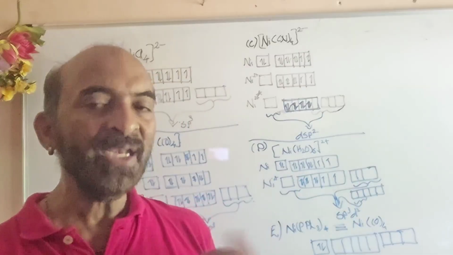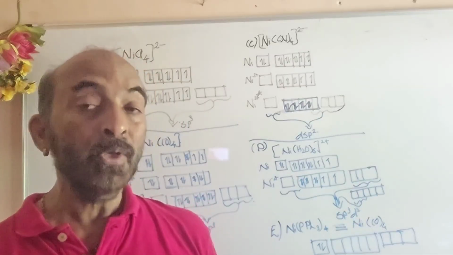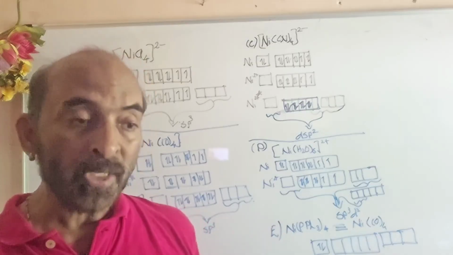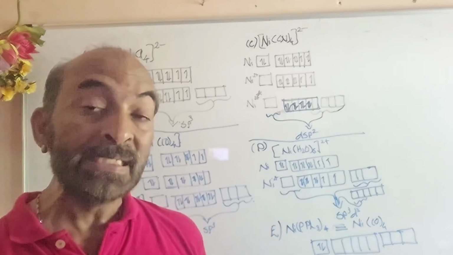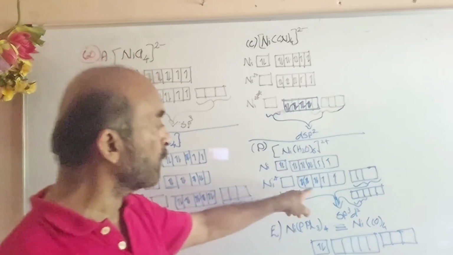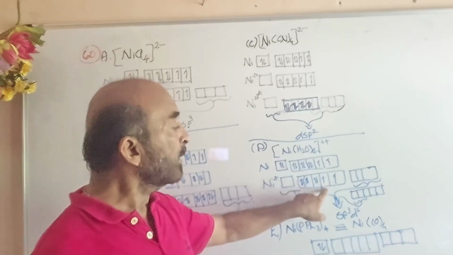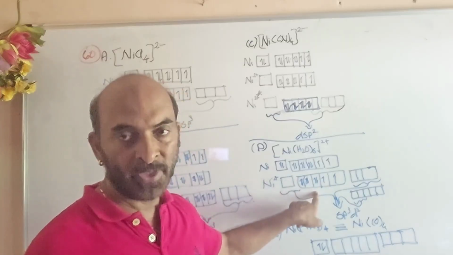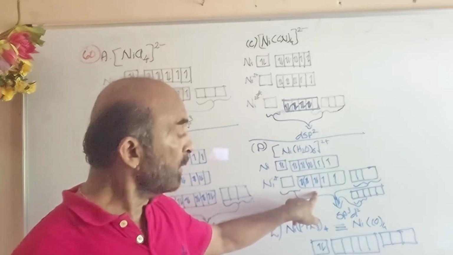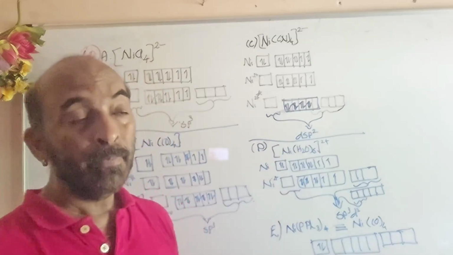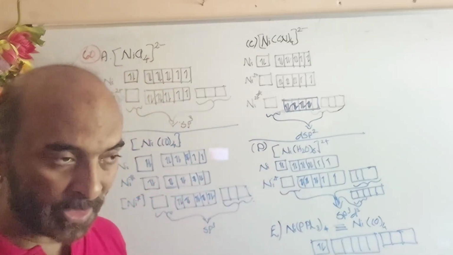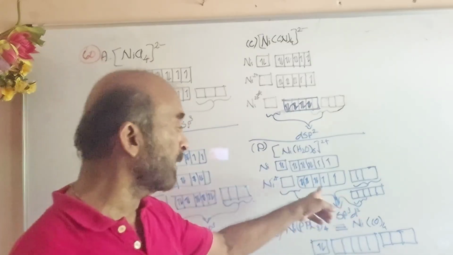So it will be forming an outer complex, isn't it? Because it is making use of the outermost available vacant d orbitals. The inner d cannot be used because it is either filled or half filled with electrons. Further, H2O is a weak ligand, and so it cannot pair up electrons and create a vacancy within the inner 3d.